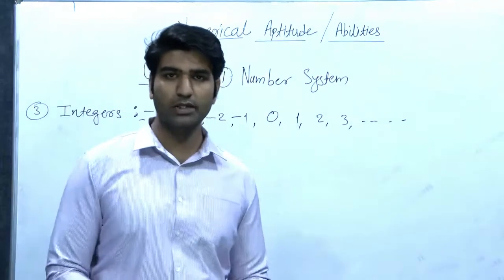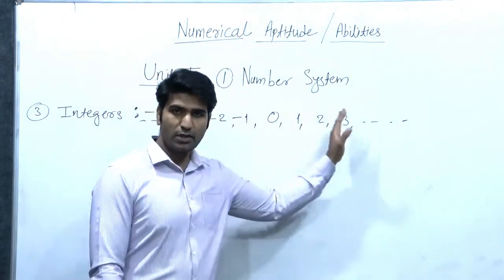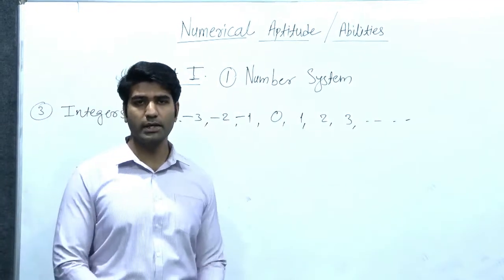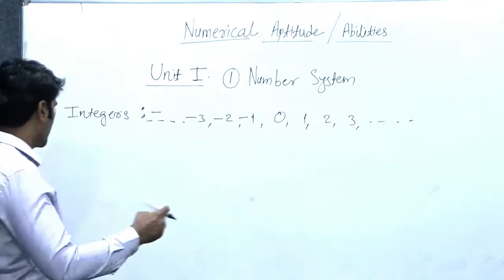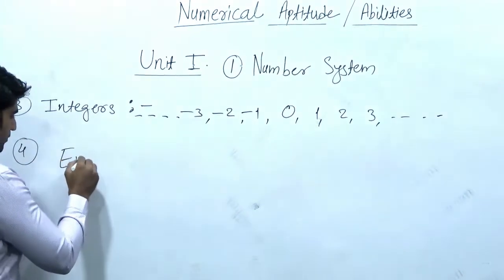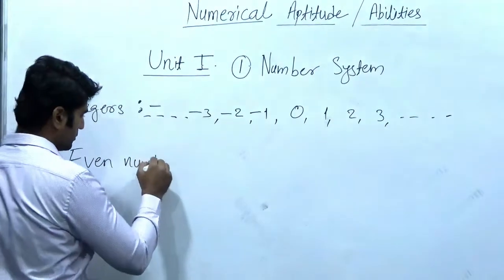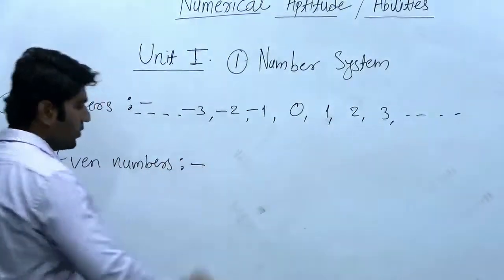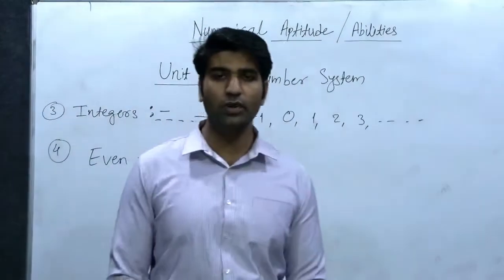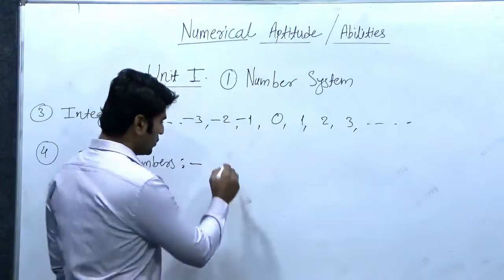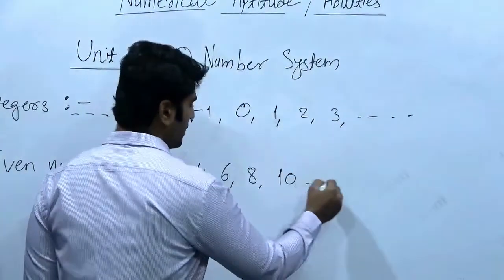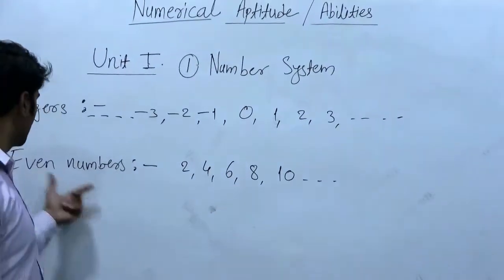So what is the definition of integers? 0, natural numbers and negative of natural numbers form a set of integers, right? So next type, even numbers. Even number is quite easy. Which numbers are called even numbers? Numbers like 2, 4, 6, 8, 10 and so on are called even numbers.